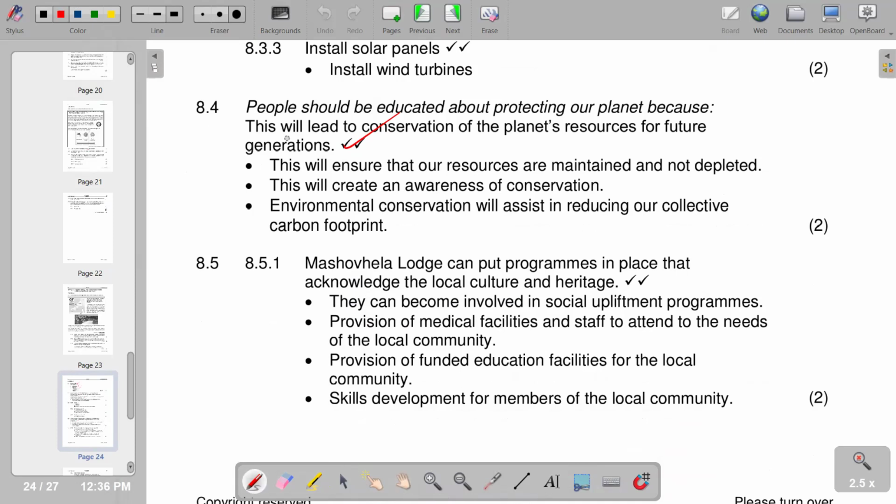That's our first point. And also they can become involved in social upliftment programs, provision of medical facilities and staff to attend to the needs of the local community, provision of funded education facilities for the local community. So basically, this is what we have for the 8.5.1.